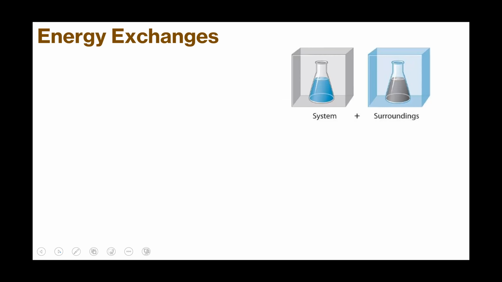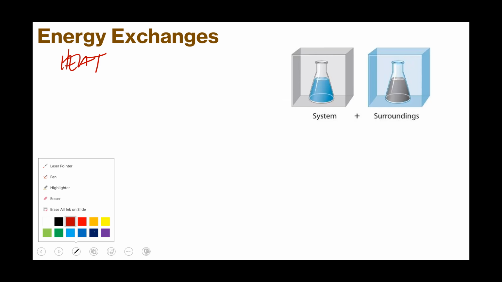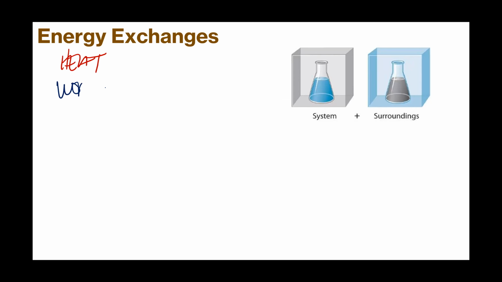Now we have to think about how the system and the surroundings are exchanging energy. We said in the beginning there are two ways that energy can be exchanged: through heat, and through work.